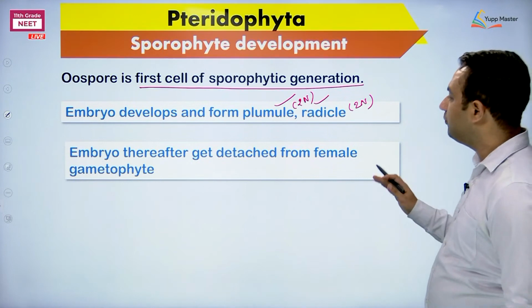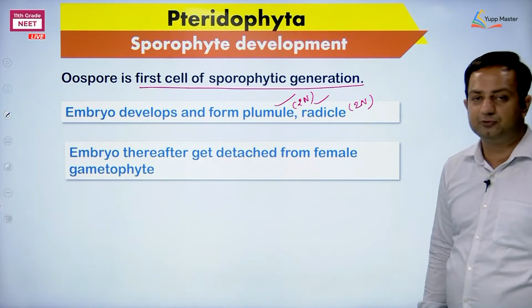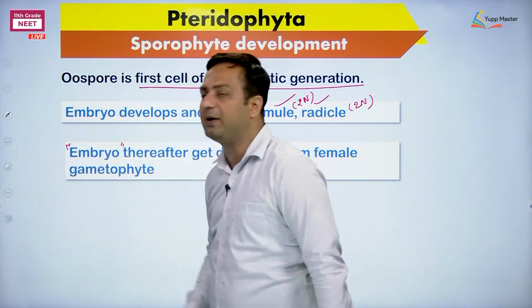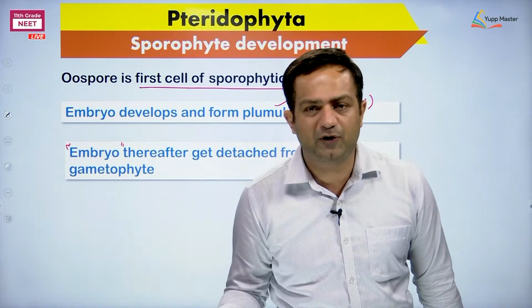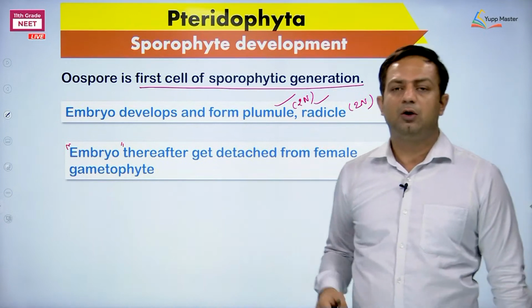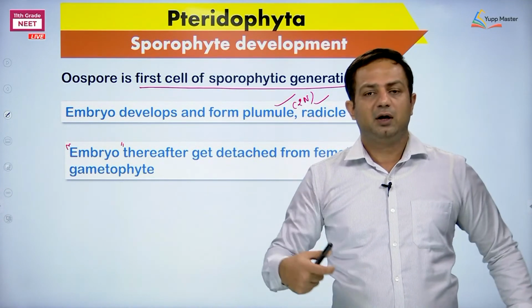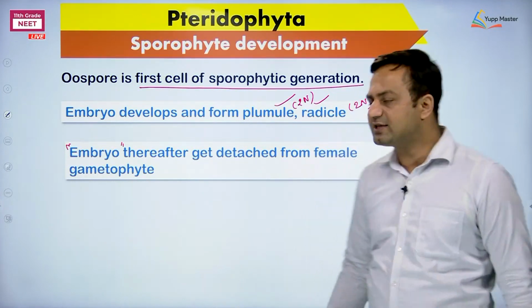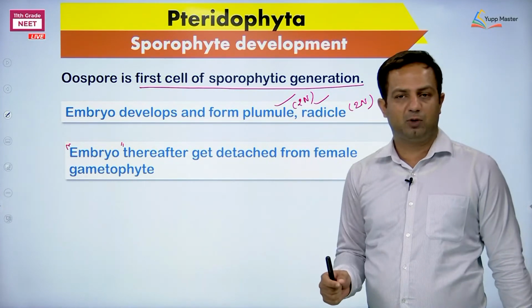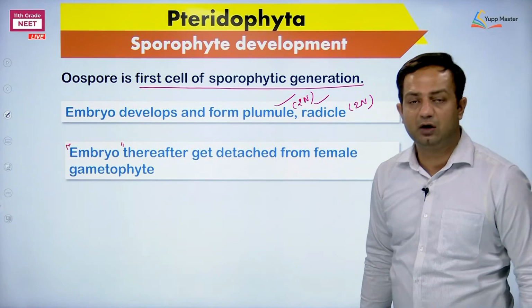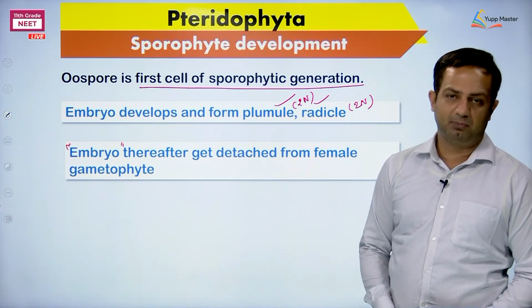Okay. Next, when we say embryo, thereafter it gets detached from the female gametophyte. So when the embryo is getting detached from the female gametophyte, then we are saying that the embryo is trying to get independent. Embryo is representing what? Future sporophyte. The future sporophyte is trying to get independent after it is differentiated and gets separated from the gametophytic body. Okay. So, this is how we are saying the sporophyte develops in Pteridophyta members.